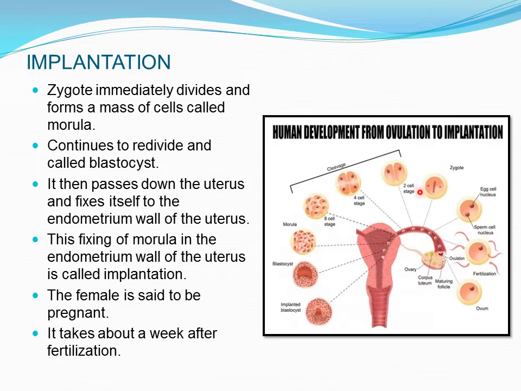So from fertilization, this cell takes about a week to divide, redivide, form a blastocyst and get implanted into the uterus. So this takes a week, or 7 days, to reach the implantation stage. So I think it is clear to you all.